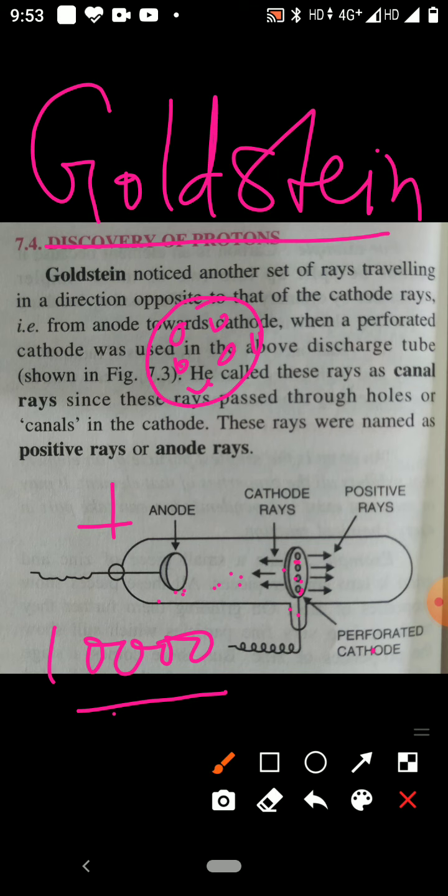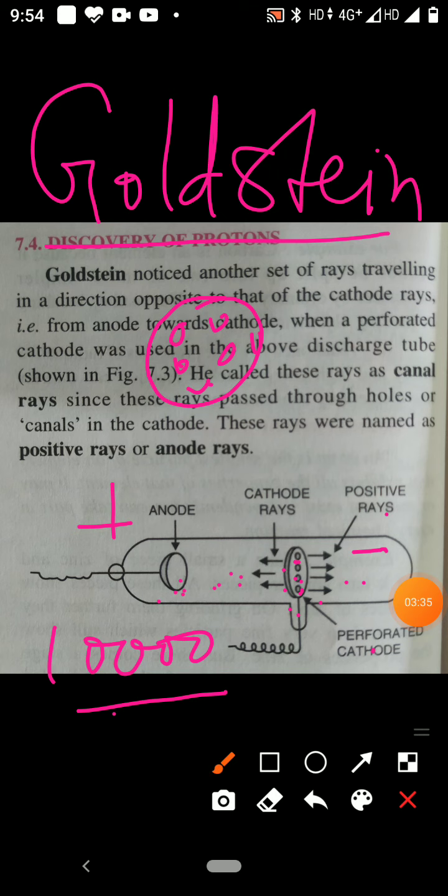So they pass out, and these rays passing through the perforated cathode are positive rays. They travel from the anode towards the cathode. That's why these rays are called anode rays.